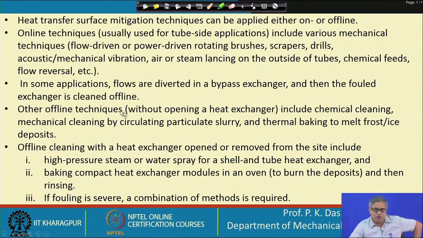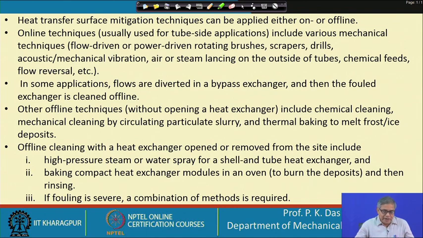Online techniques usually used for tube side application include various mechanical techniques, flow driven or power driven rotating brushes, scrapers, drills, acoustic, mechanical vibration, air or steam lancing on the outside of the tube, chemical feeds, flow reversal, etc. So, these are the different methods by which we try to rejuvenate the heat transfer surfaces. We try to get the deposition dislodged, we try to clean the surfaces, so that the heat transfer again becomes